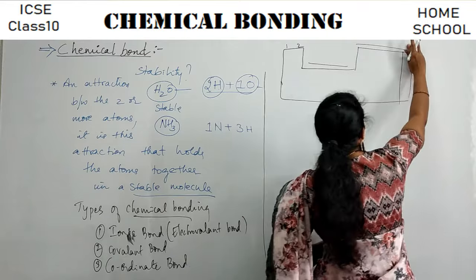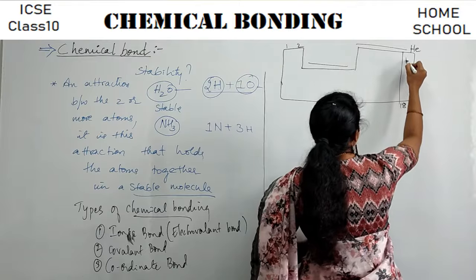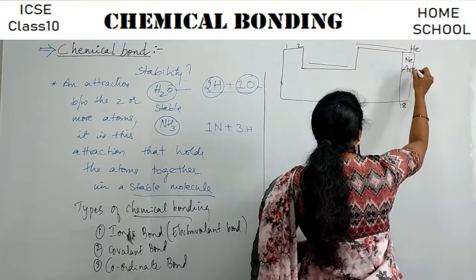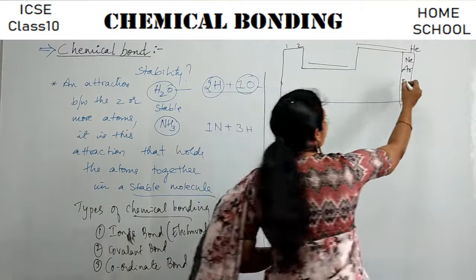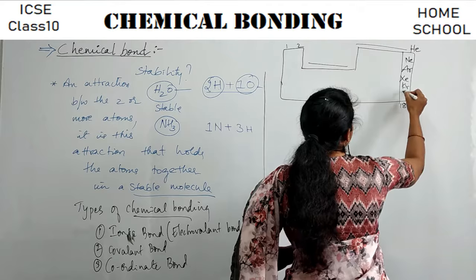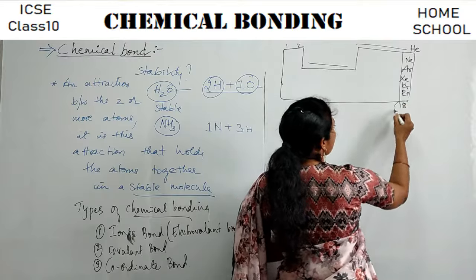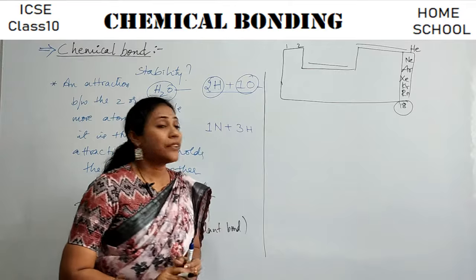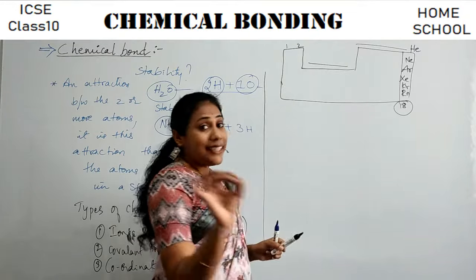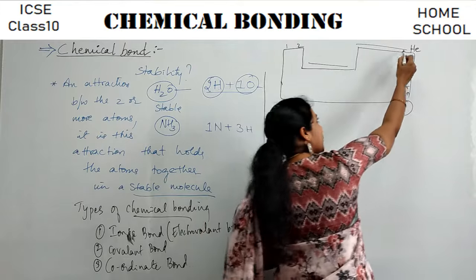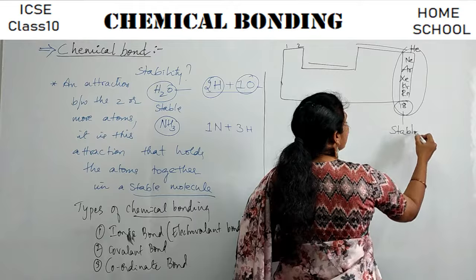The very first element you see here is helium, isn't it? Next one is neon, argon, right? Xenon, krypton, radon, right? So these are the 18th group elements that you observe in the periodic table. And among the 118 elements, it is said that this group of elements are highly stable in nature.